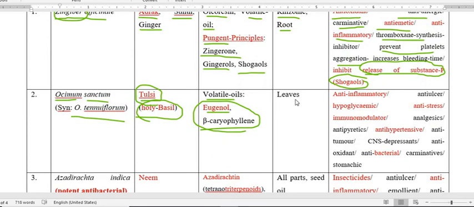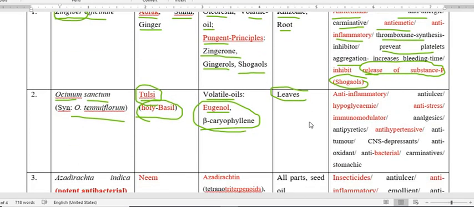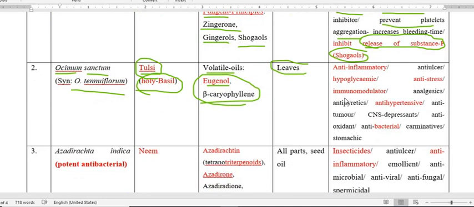And the plant leaves possess the active constituent, and this plant possesses pharmacological activity like anti-inflammatory. It also reduces blood sugar, hypoglycemic. It is also used to treat ulcers, so anti-ulcer. It also reduces stress, anti-stress. It also modulates the immune system, so immunomodulator.